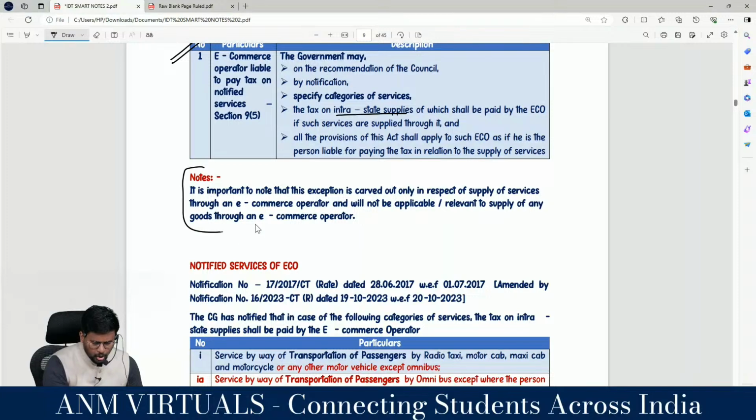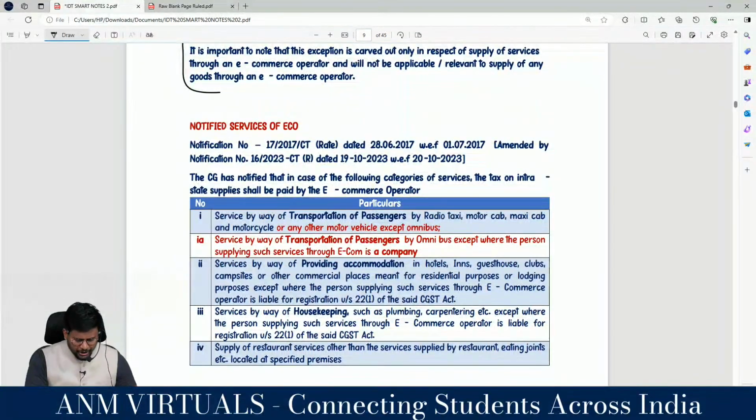Sir, it is important to note that this exemption is applicable only for the specified services and not applicable for the others, right? We have a notification, right? That notification has been amended, right? Yes, sir. Services by way of transportation of passengers by radio taxi, motor cab, maxi cab and motor vehicle or any other motor vehicle except in a bus. This is transportation of passengers.